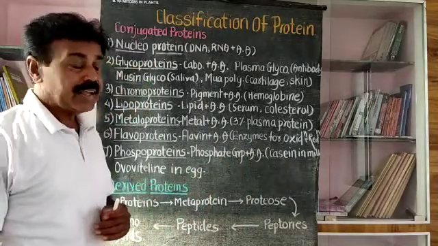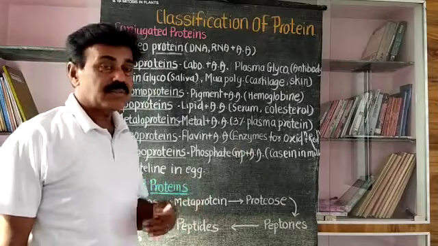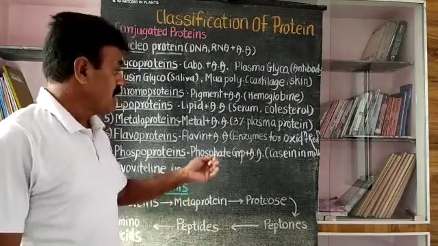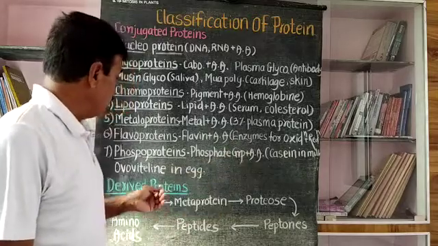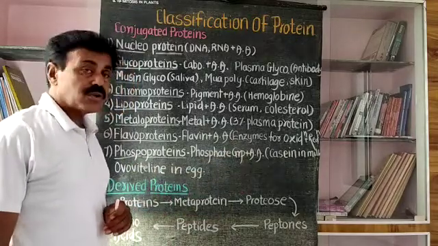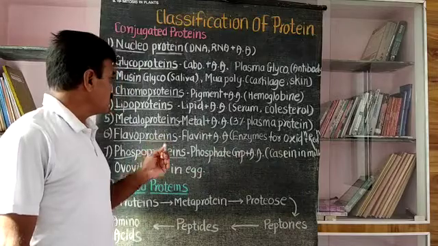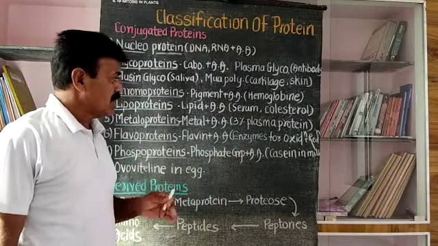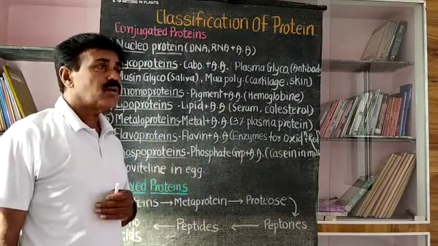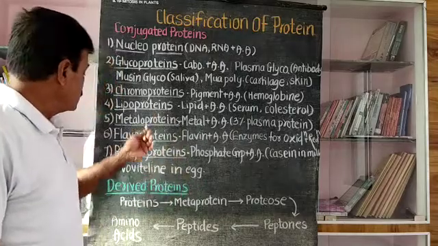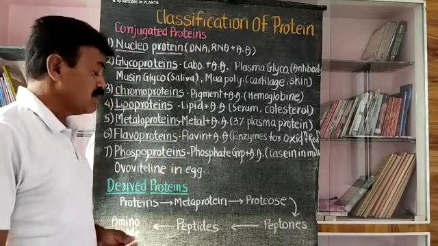And oovitelline is present in the egg. That means egg protein is a phosphoprotein and milk protein is also a phosphoprotein. This is the next conjugated protein. That means there are 7 conjugated proteins. They are all amino acids along with some other material. These are some examples of conjugated proteins.